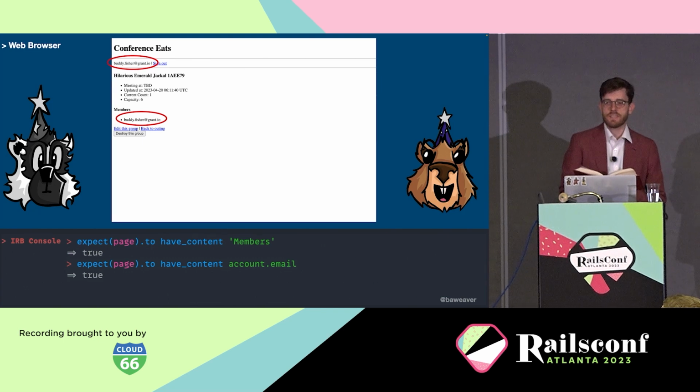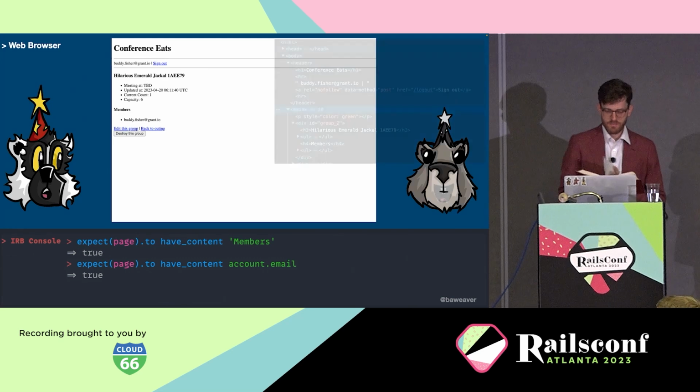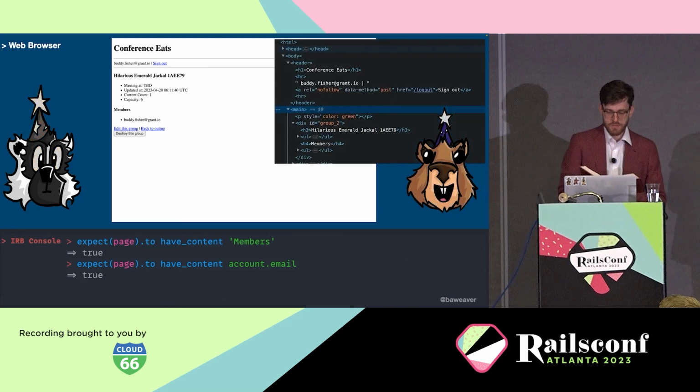So how do we guarantee that that was actually in the members section instead of in the header? Because you just asked me to search the entire page. I can't guarantee you that I'm looking at the right thing. Well, is there a way to tell Capybara specifically where to look then? There is, and with semantic HTML, we can see that the page has a header and a main section, and the main section is what we're primarily testing against.